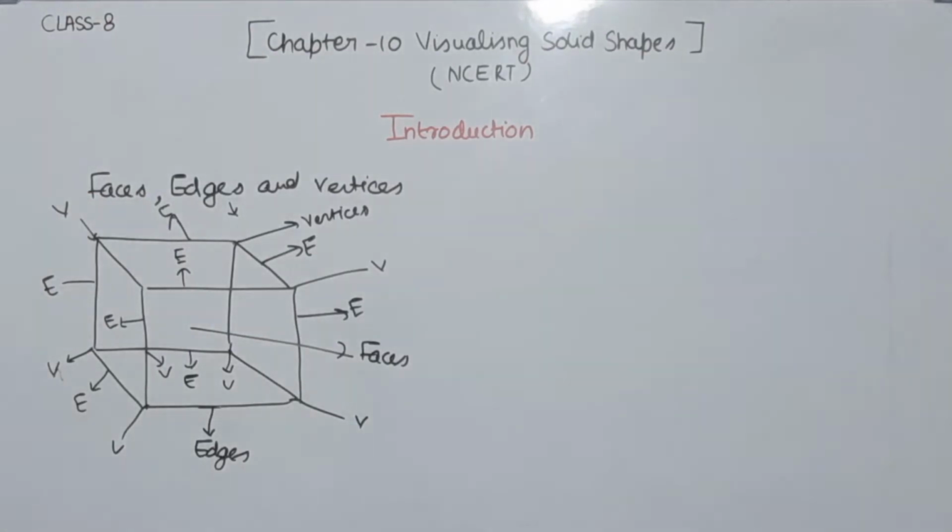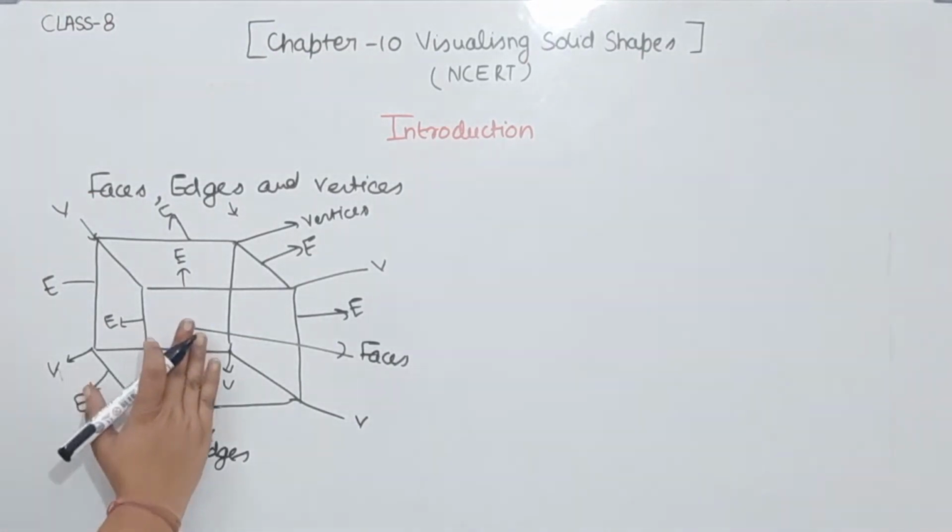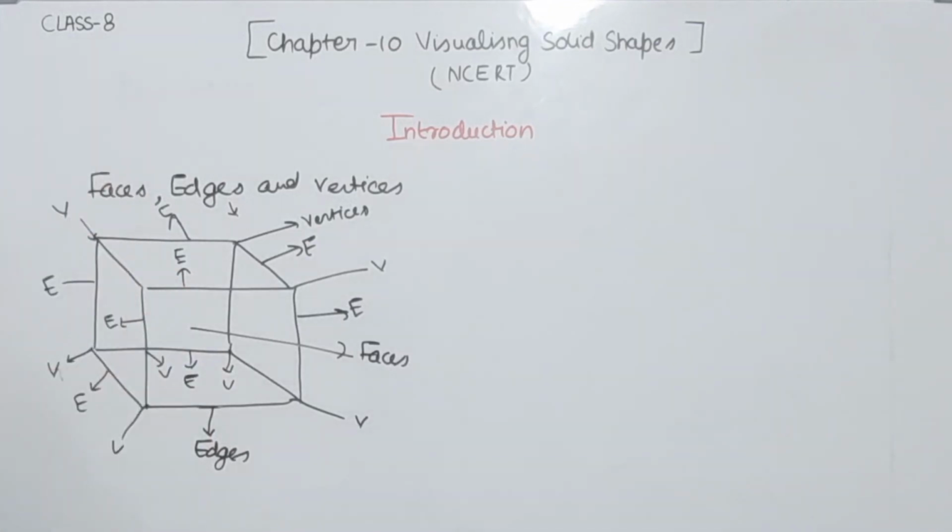So we have understood the faces: front, back, top, bottom and both the sides. These are the faces, these are the edges and the corners are the vertices of the shape. So this is the topic of faces, edges and vertices.